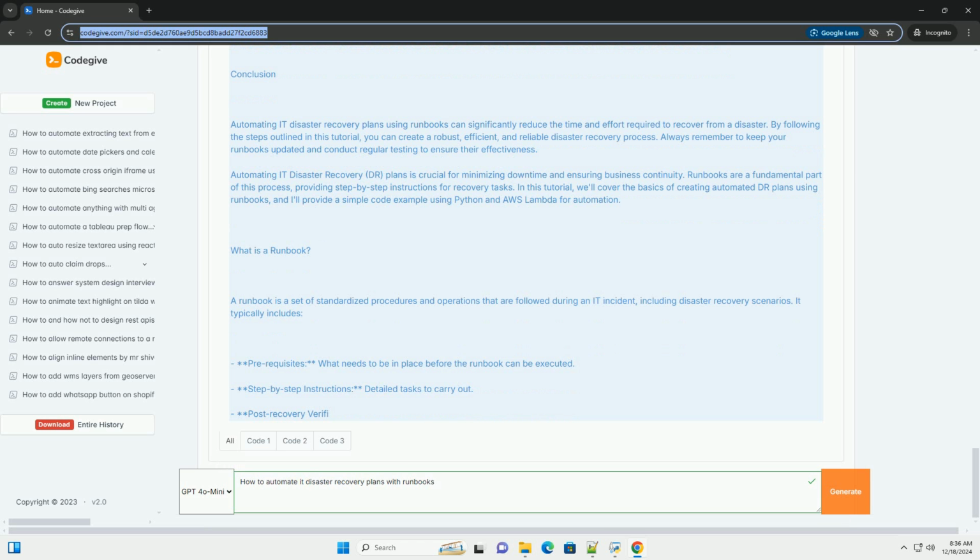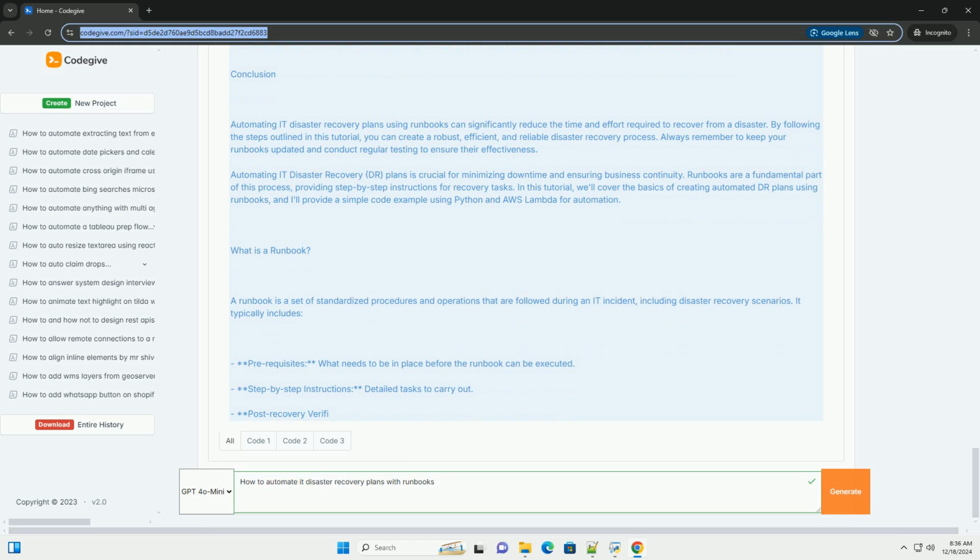Step 1. Stop MySQL service. Echo stopping MySQL service. sudo systemctl stop mysql. Step 2. Backup existing database. Echo backing up existing database. mysqldump -u $MYSQL_USER -p$MYSQL_PASS $DB_NAME > $BACKUP_DIR/backup_$(date +%F).sql. Step 3. Restore database from backup. Echo restoring database from backup.